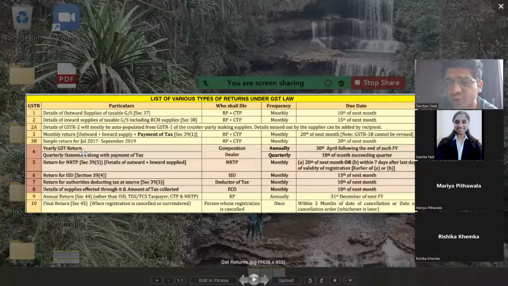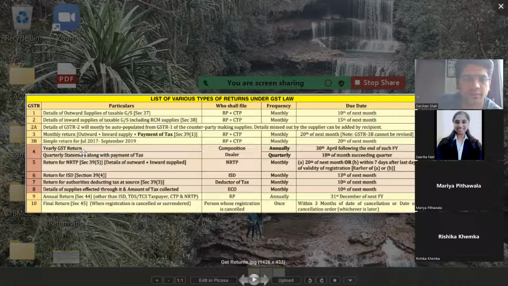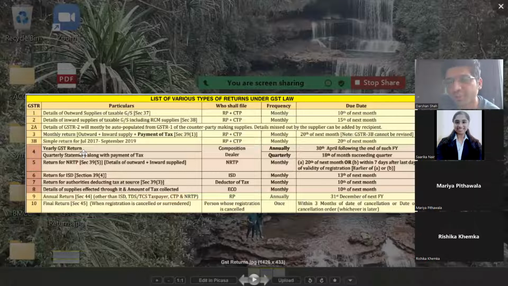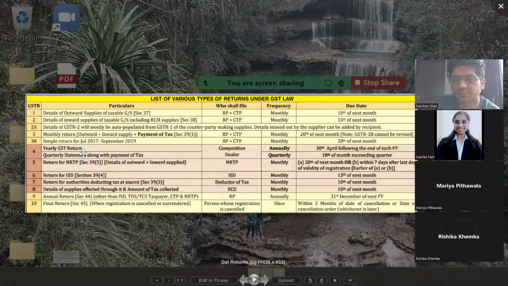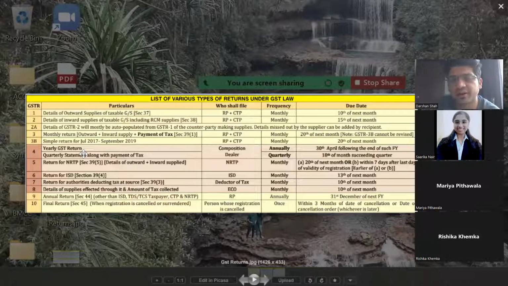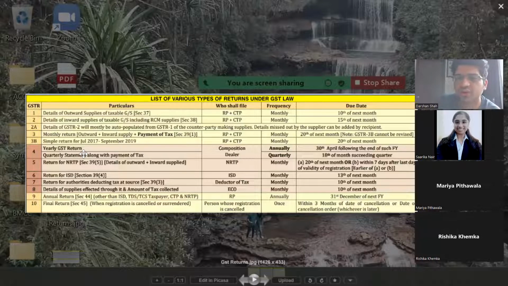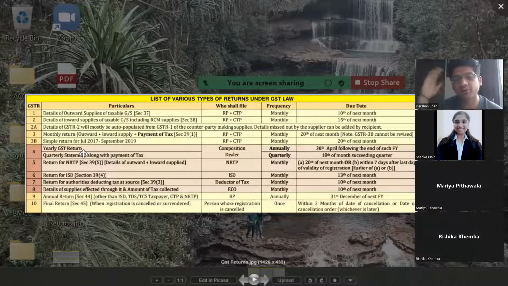That's why I am giving you a chart of every turnover limit. Whatever you have to remember, I have given you the chart for that. If you want, you can make the chart in your own way also. Once you prepare a chart in an image form, like a diagram form, it will be stuck in your mind.